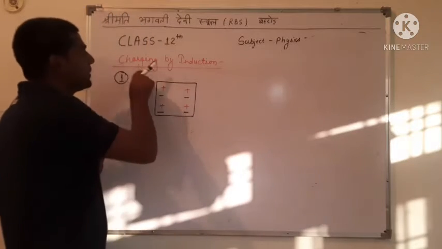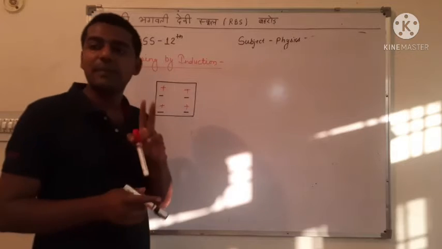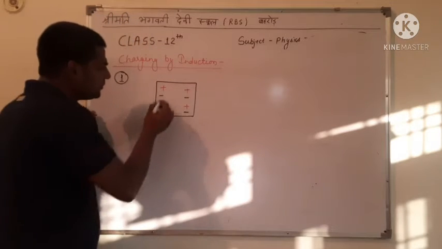तो charging by induction, there are two types. First क्या था आपके पास?